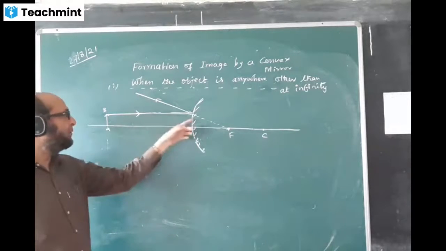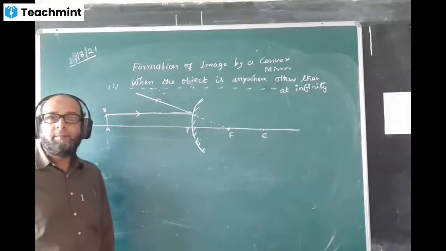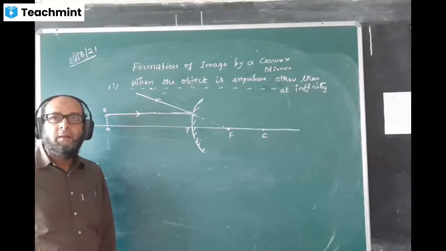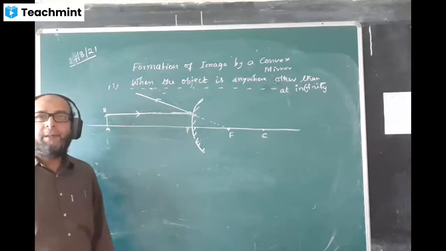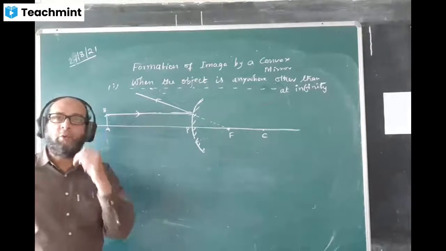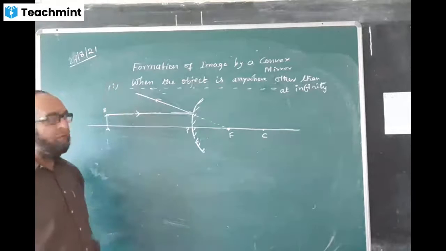Here is the object in front of this mirror. This step will remain the same. Now we are drawing the object. Object is drawn. Maybe the height of the object equal to 2 lines you can take. 1 line and 1 more line above.